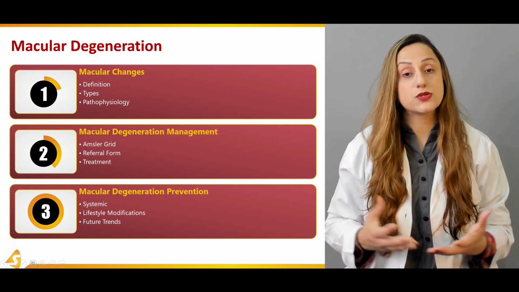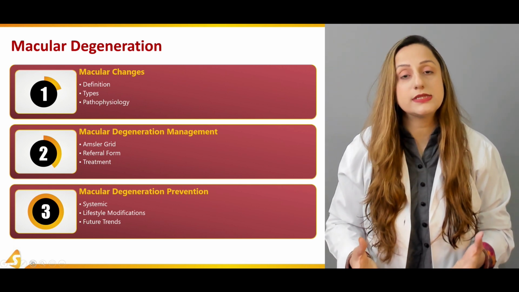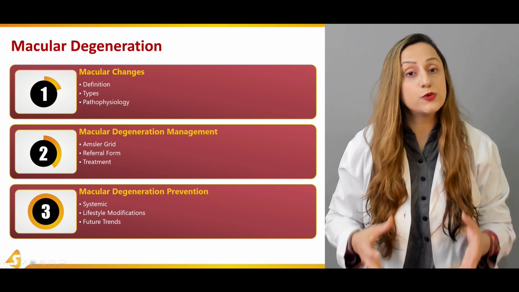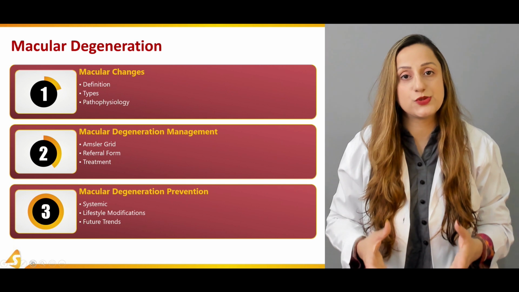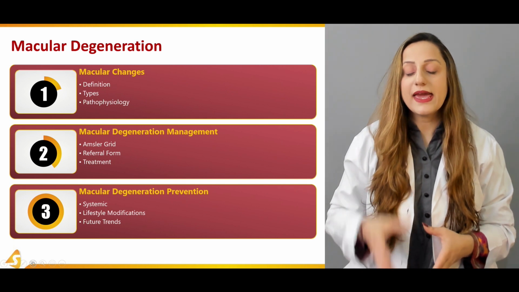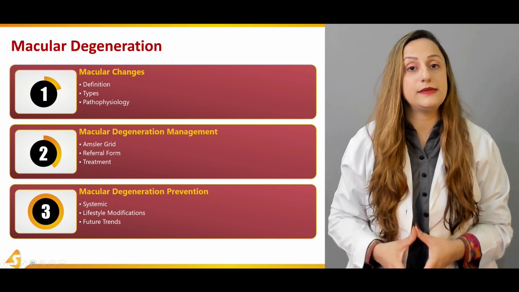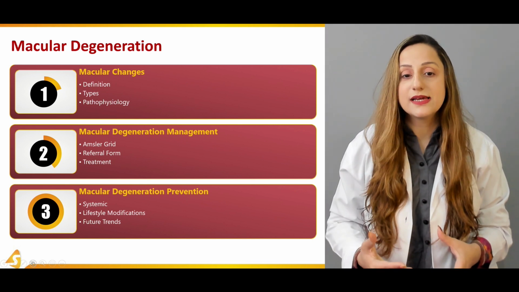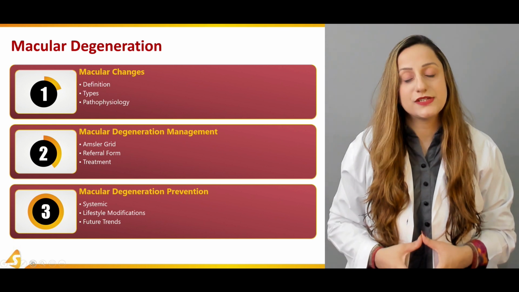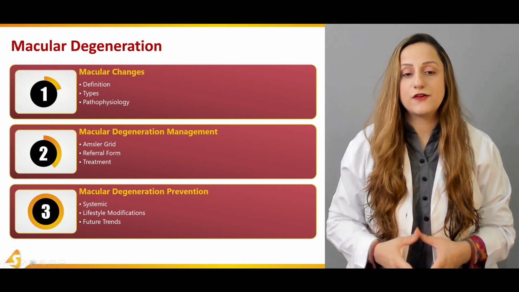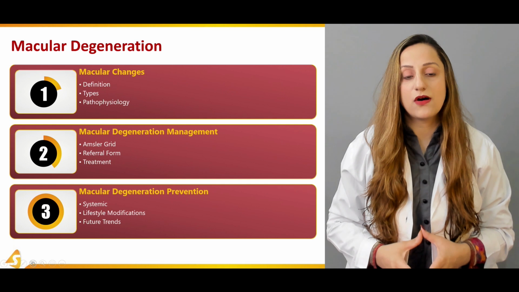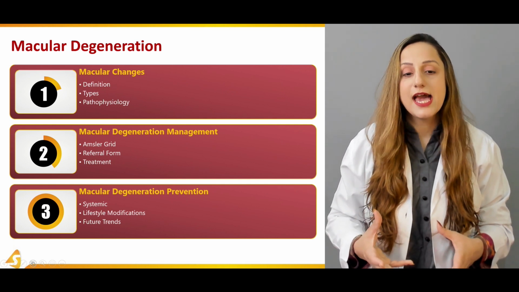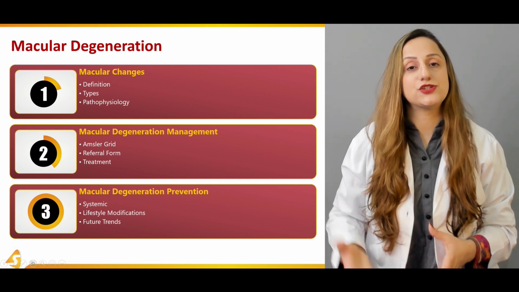It is located on the retinal structures, and it is important for the central vision. It is responsible for the central vision of the person. So any changes occurring at the macular level in the center of the eye can result in macular degenerative changes. So this is the first section, and then we're going to move on to the second section, in which we're going to study macular degenerative management.